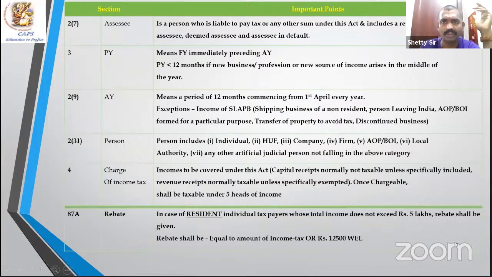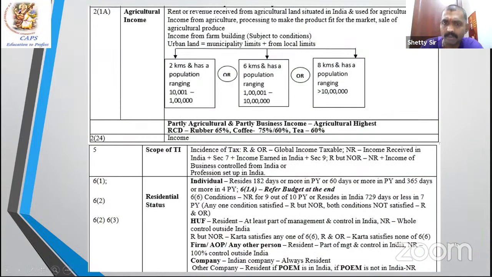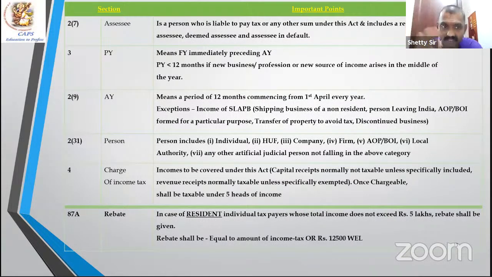Who is an assessee, section 2(7), who is liable to pay the tax, including representative assessee, etc. Then previous year is defined in section 3. The financial year immediately preceding the assessment year is normally 12 months. It can be less than 12 months also when you start a new business or new source in the middle of the year. Assessment year is always 12 months. Income of the previous year is chargeable to tax in the assessment year. However, in the exceptions, such as shipping business of a non-resident, persons leaving India permanently, etc., where they try to evade the tax, the income of the previous year is taxable in the previous year itself.